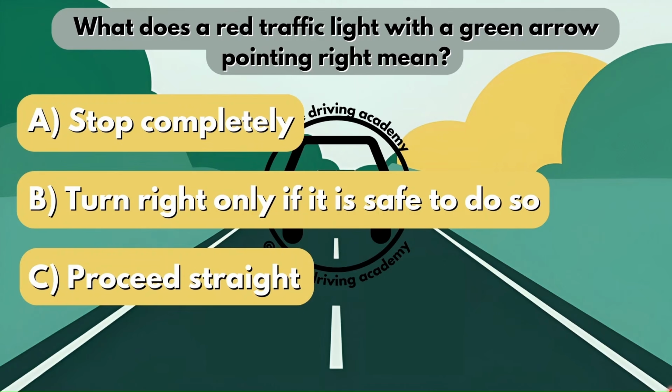What does a red traffic light with a green arrow pointing right mean? Is it option A, you have to stop completely? Is it option B, turn right only if it is safe to do so? Or is it option C, proceed straight?